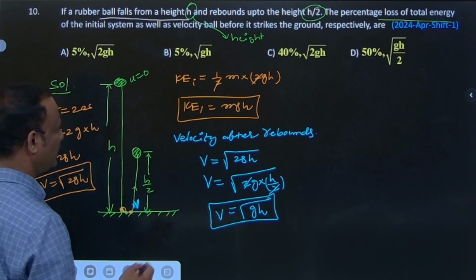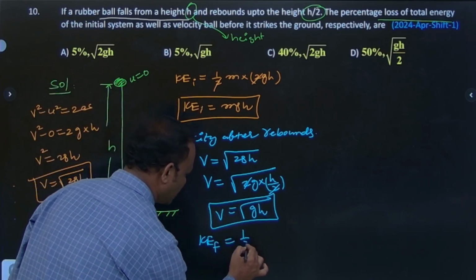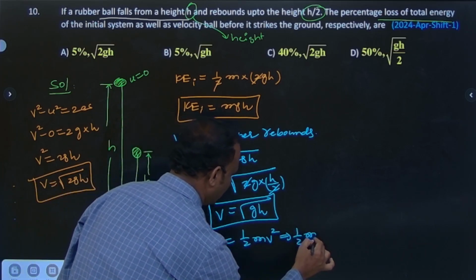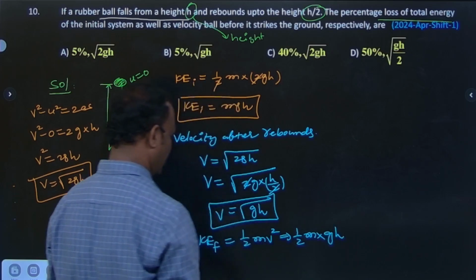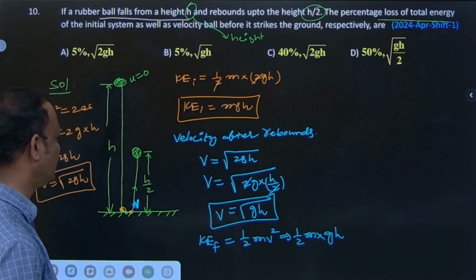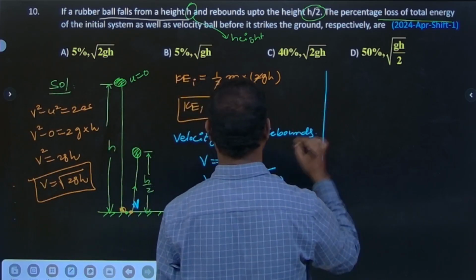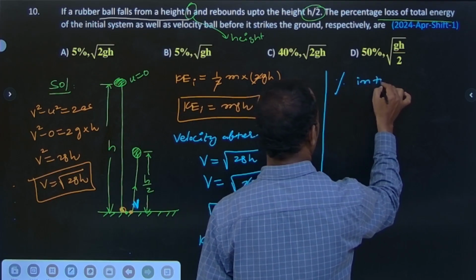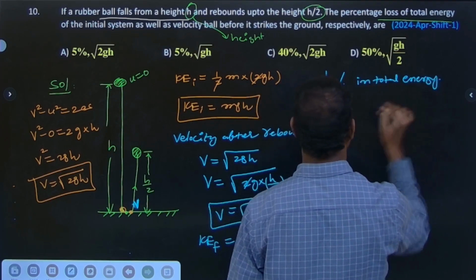What is the kinetic energy after the rebound? KE final is equal to half mv square, which is half m into gh, so half mgh. What is the percentage loss in total energy?